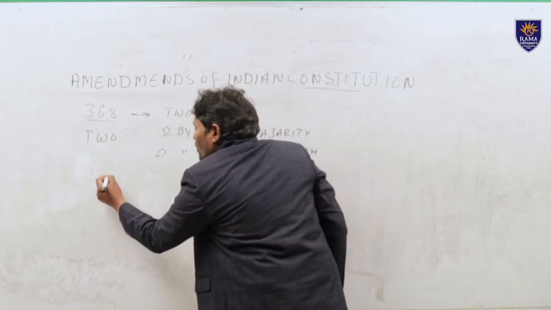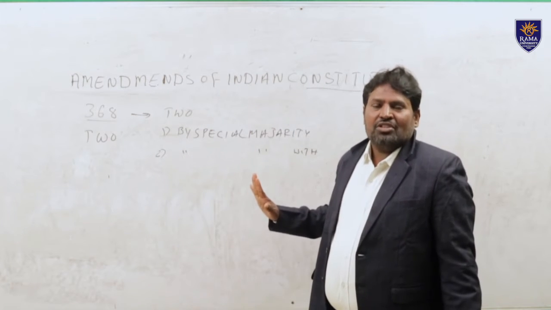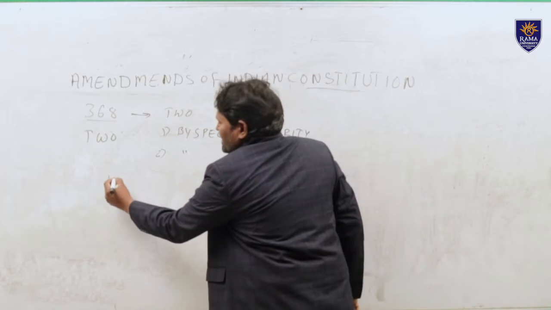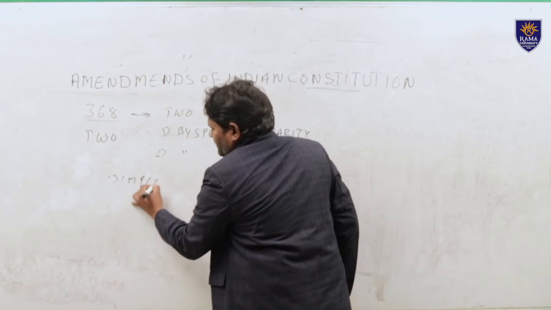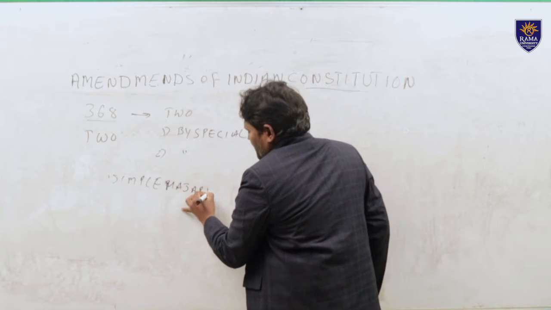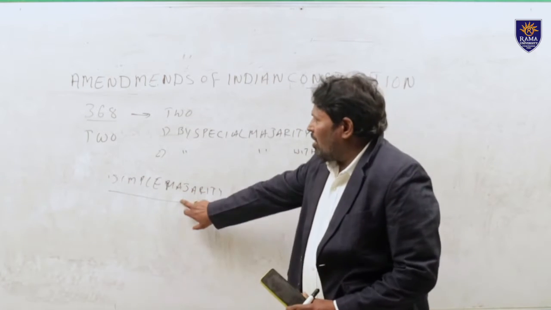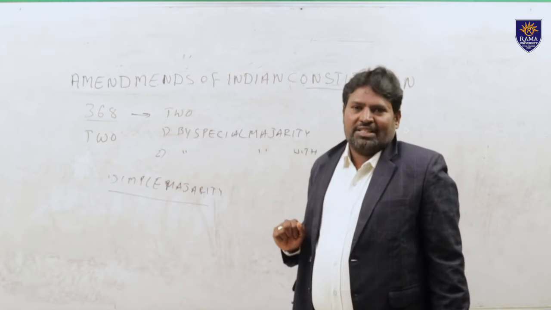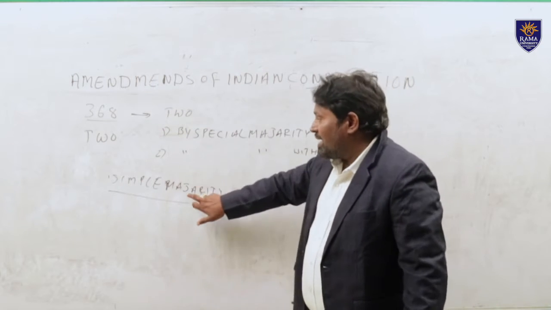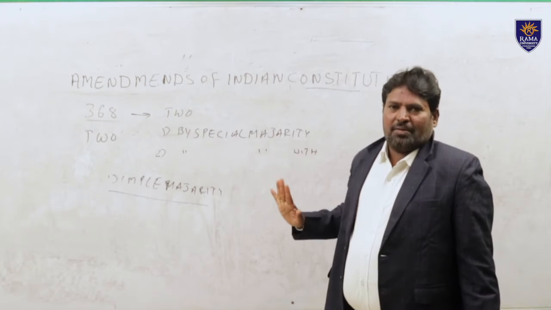One more procedure is there in our Indian Constitution, that is the simple majority amendment procedure. This simple majority amendment procedure is not defined under Article 368 of the Indian Constitution, but it is defined in some other articles of our Indian Constitution.